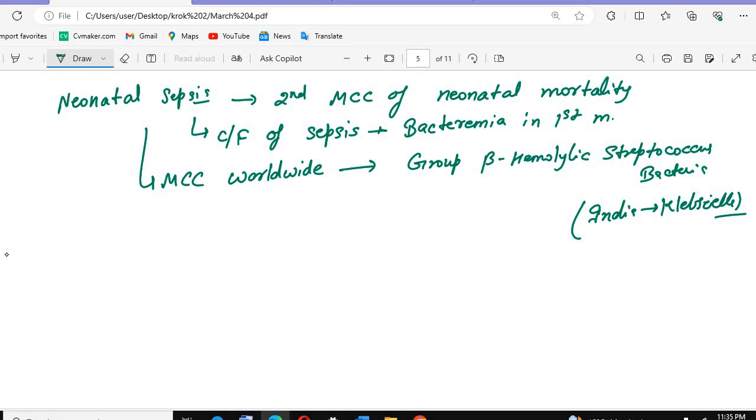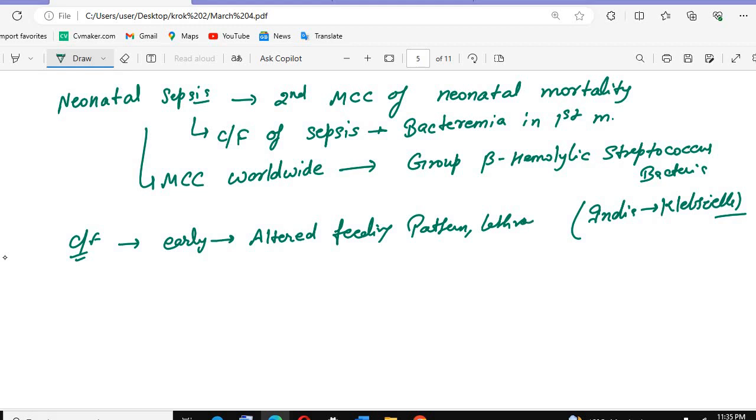What are the early or other clinical features we see in these conditions? The earliest thing is that the baby will have a change in the feeding pattern, so altered feeding patterns. The baby will be lethargic because he is not taking the feeding properly. Then the baby will have hypothermia.